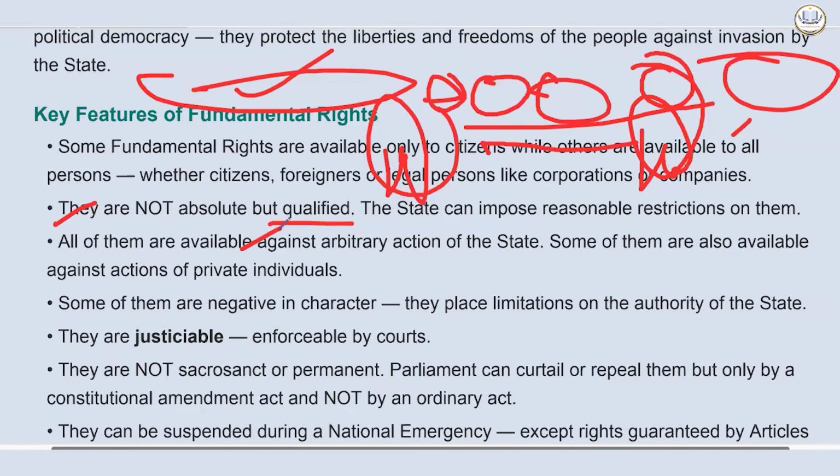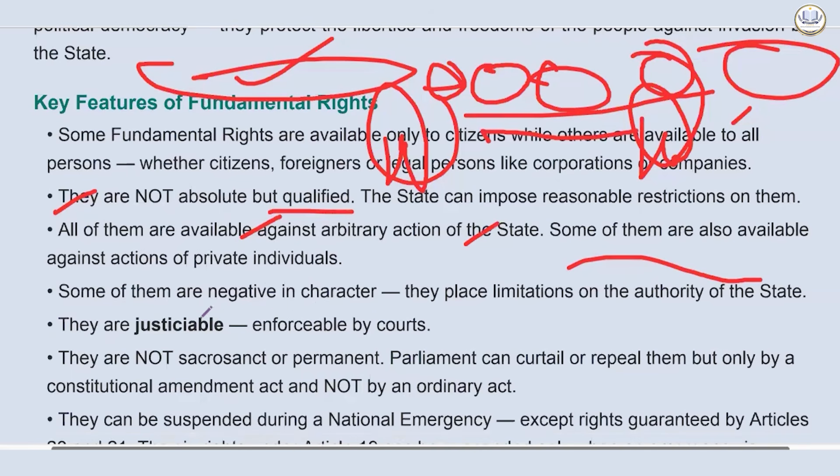What does that mean? That means that they are placing limitations on the authority of the state. Like Article 14 says that the state shall not deny to any person equality before the law. It is negatively trying to put a limitation on the authority of the state. Article 15 Clause 1, the state shall not discriminate against any citizen. Or Article 21, no person shall be deprived of his life or personal liberty except according to procedure established by